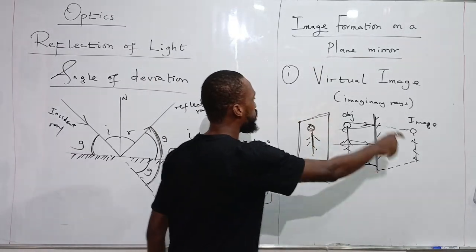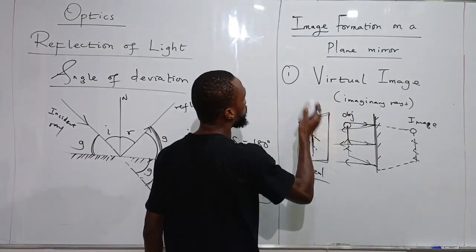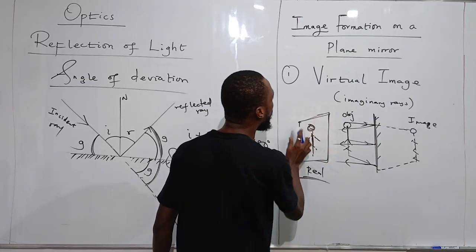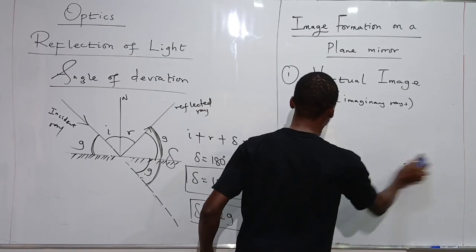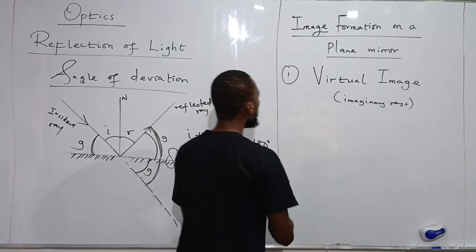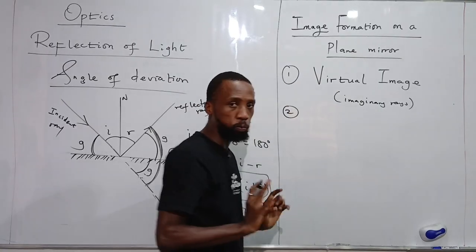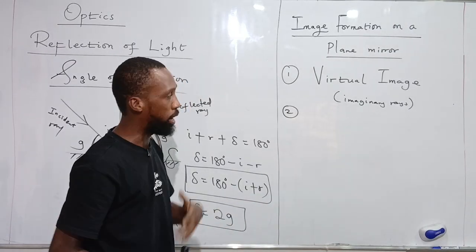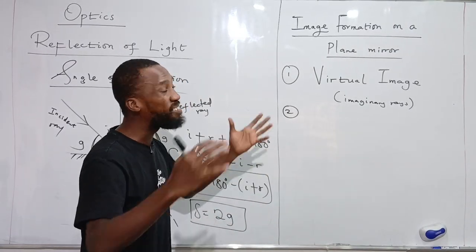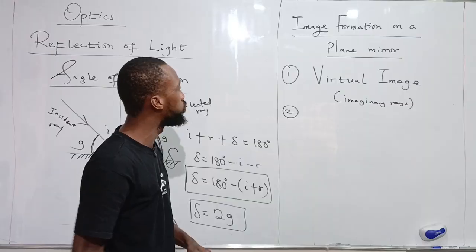So the first property of the image formed by a plane mirror is what? The fact that the image is virtual. Virtual. Now, in the world of optics, this is the first part that we are looking at, and we are going to look at other parts. I'm going to talk about everything as regards optics, but in different videos.